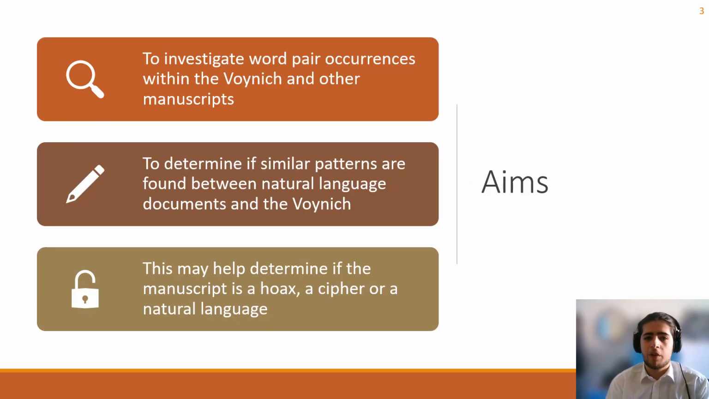The main aim of this work is to investigate and analyze word pair occurrences within the Voynich and other manuscripts, in order to determine if the patterns found in other works which are written in natural languages can also be found in the Voynich manuscript. This may help determine whether the manuscript is a hoax, a cipher, or a natural language, which are the three main hypotheses commonly considered by Voynich researchers.